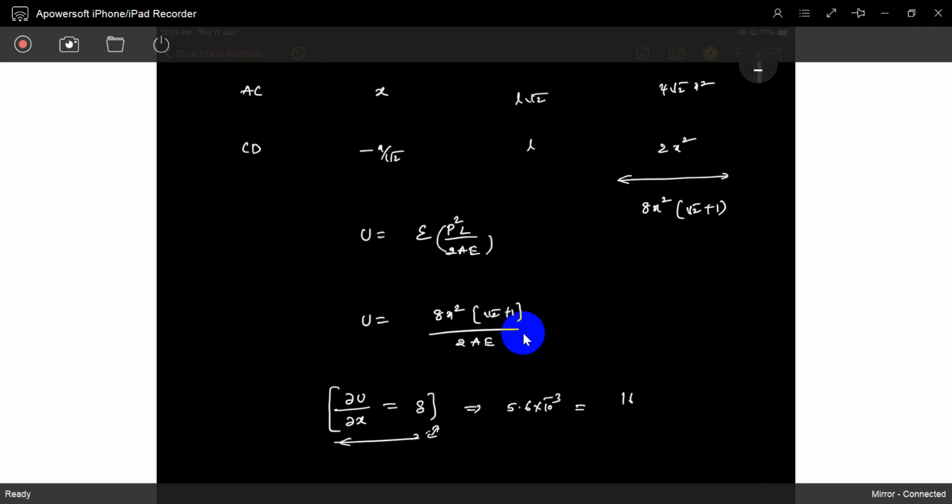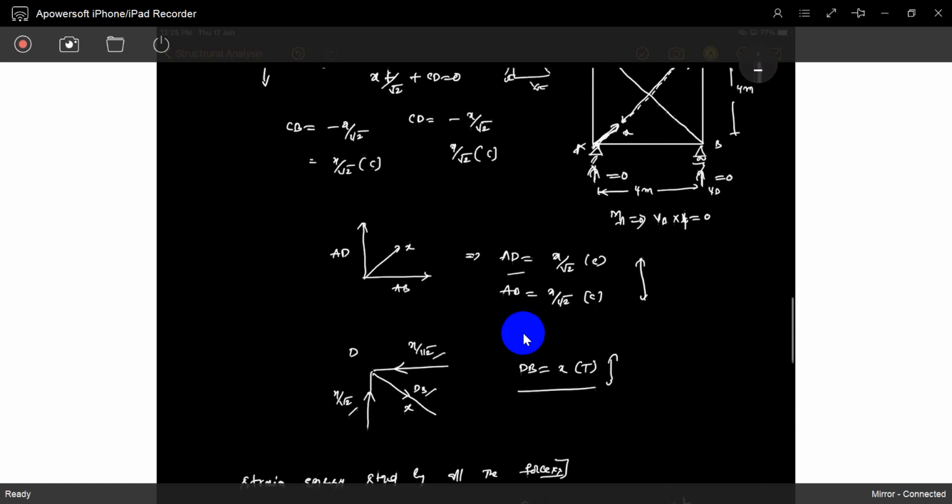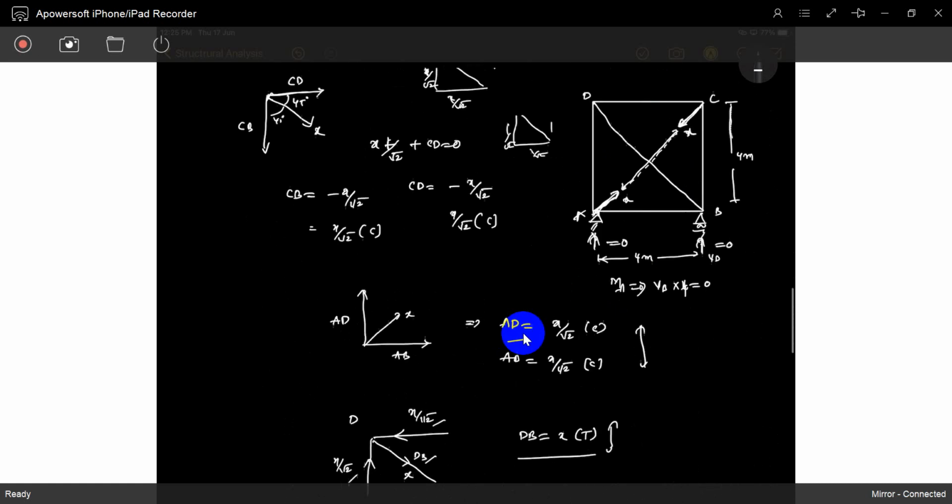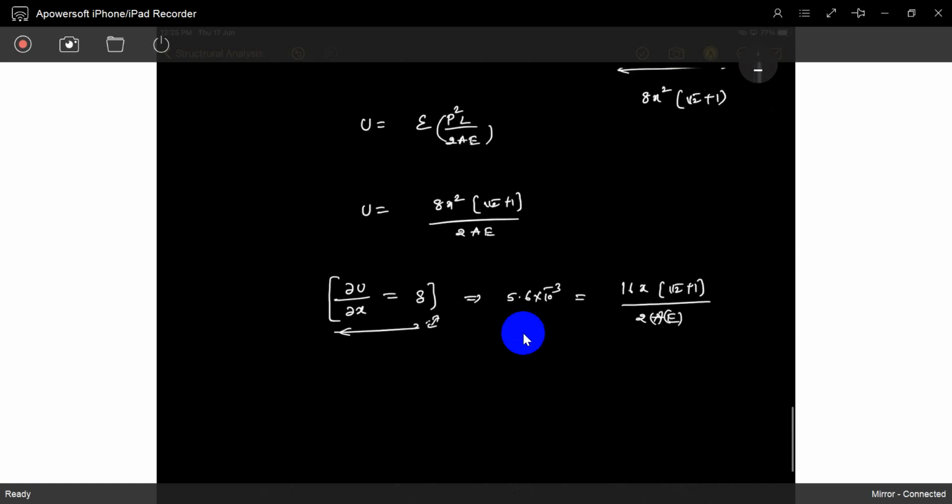So 16x root 2 plus 1 divided by 2a. Is it okay? We know the a value, we know the e value, I already gave these values. These are in centimeter square and this is in meters, so we have to adjust the units. Then find out what is x. X is 5.85 tons.